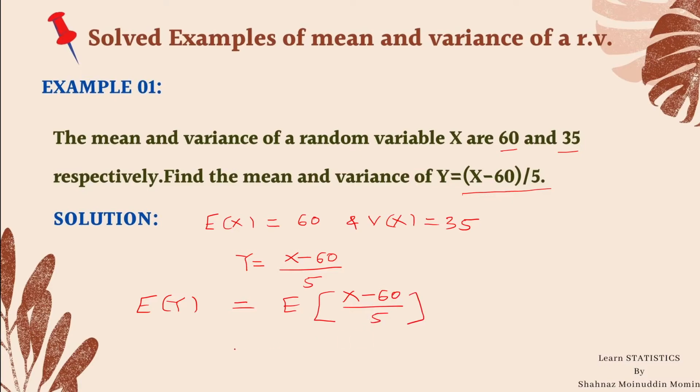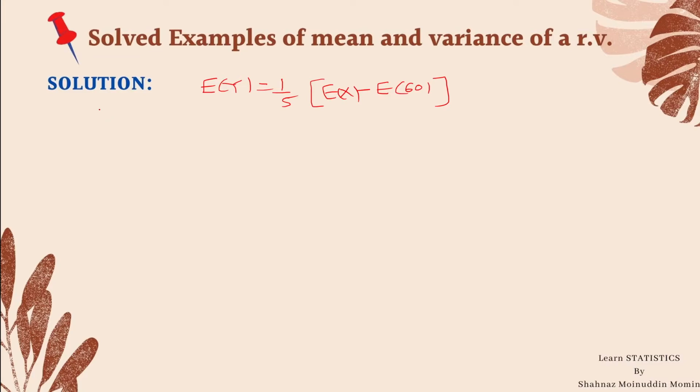As 5 is constant, we can take it outside. 1 by 5 expectation x minus 60. Take expectation inside the bracket, we get 1 upon 5 expectation x minus expectation 60, which is equal to 1 upon 5 into expected value of x, and 60 is a constant, hence its expectation is 60 itself.